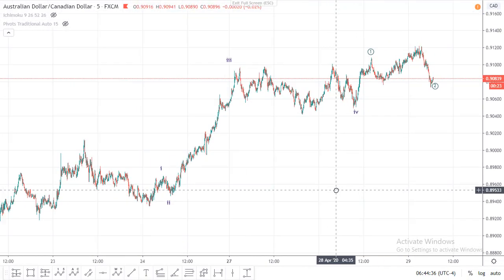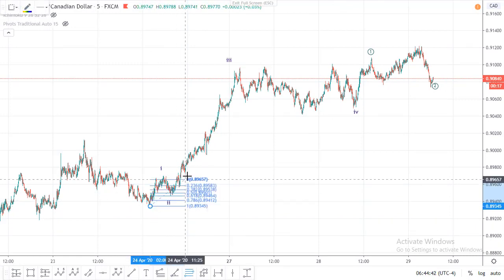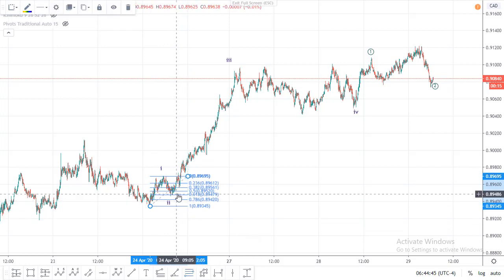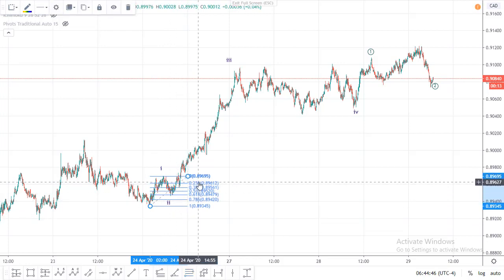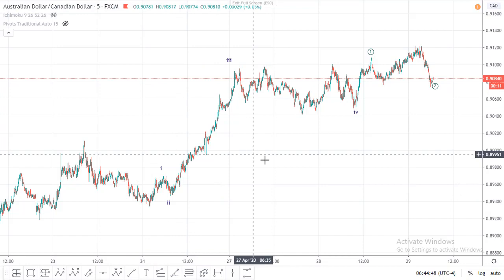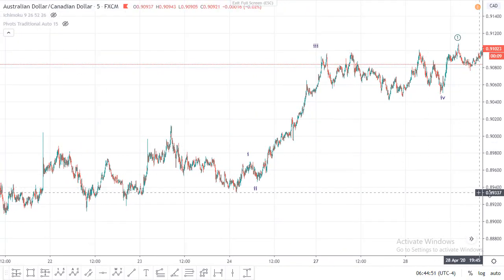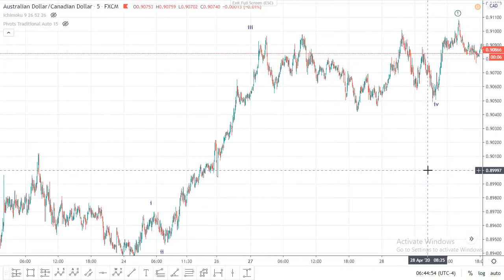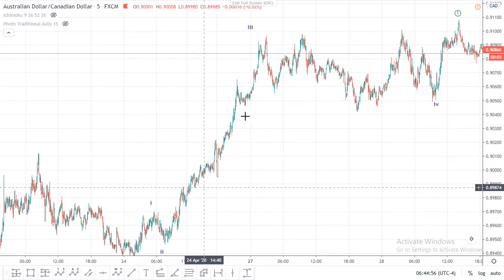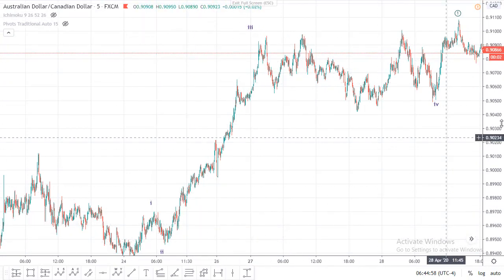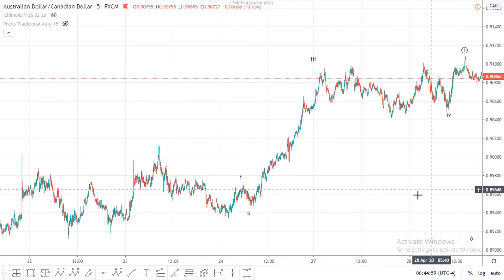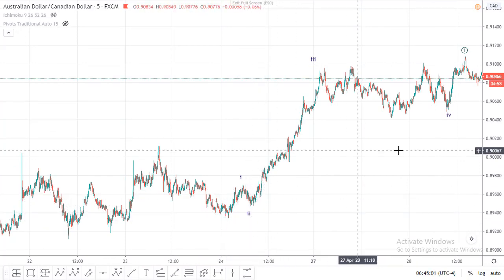This is the first wave, and the Fibonacci ratio of the correction is around 61.8%. Then you can see this is the third big move, around 450% of wave 1, and this is a simple correction.